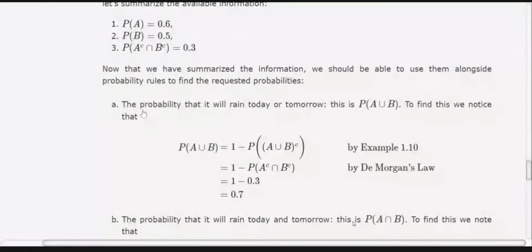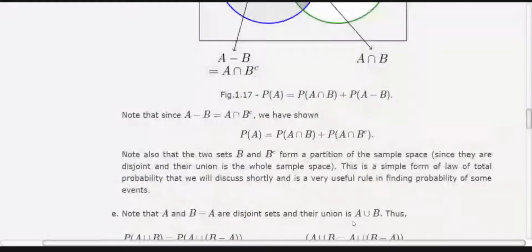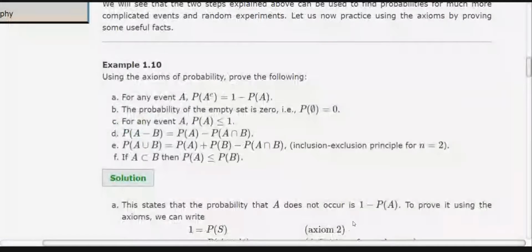And then in the first part you are required to find the probability of A union B, which means it will rain today or tomorrow. And then you use this result, the first result: the probability of A complement is equal to 1 minus the probability of A. So from here you can also write that the probability of A equals 1 minus the probability of A complement.